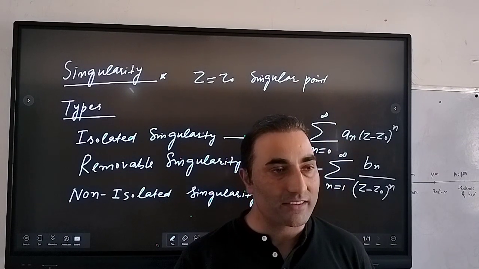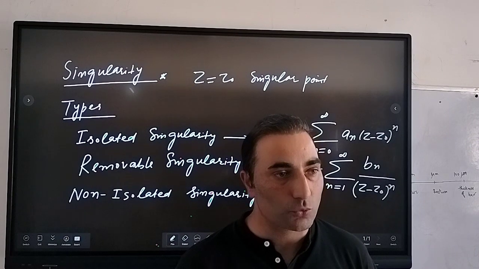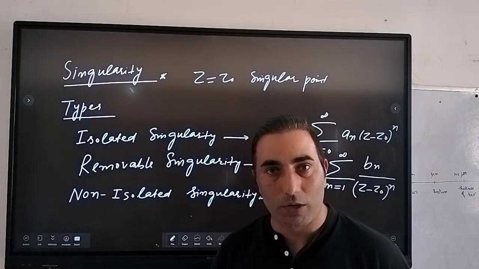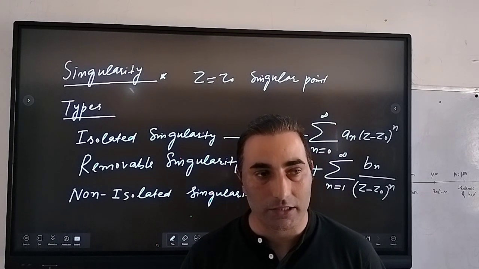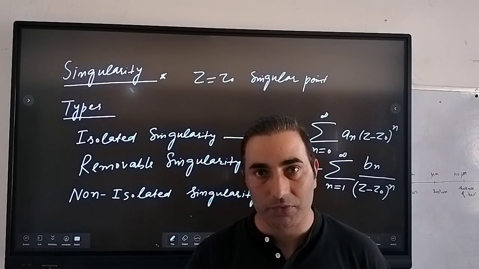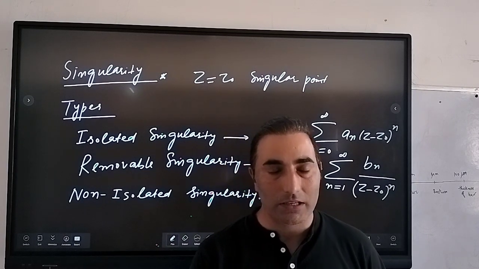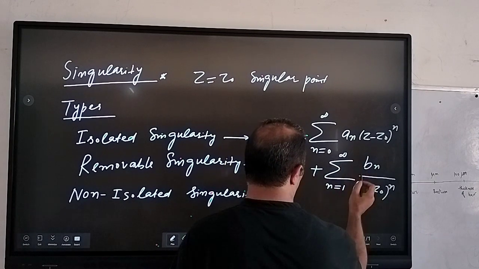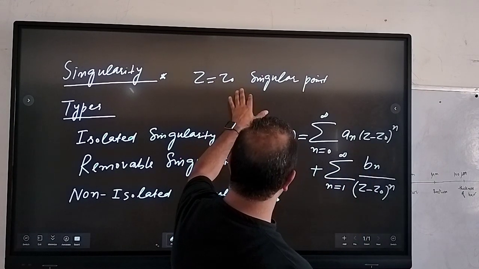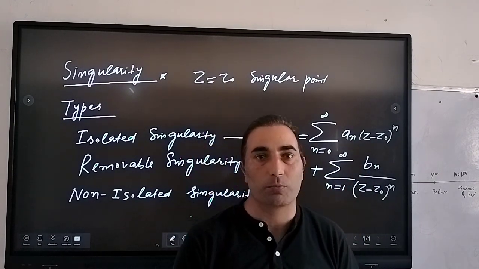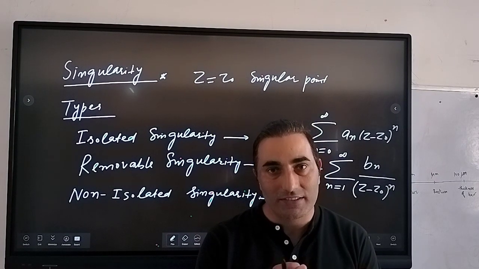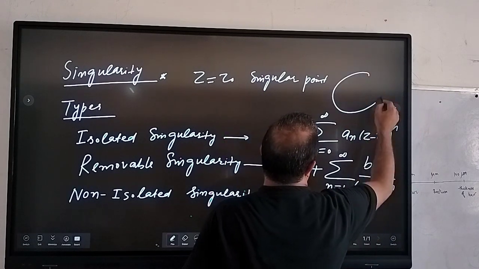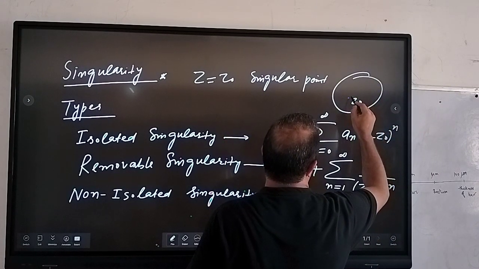We can also define it this way: for example, if we have some singular point z equal to z0 where the function loses its analyticity, then we can say that if we look in the neighborhood of that point, where our function is not analytic at z equal to z0, suppose we have some circle here, and this is the center of that circle, right?